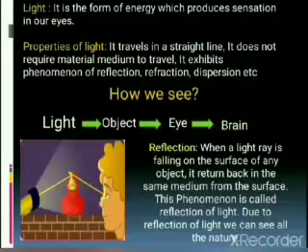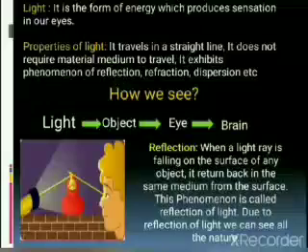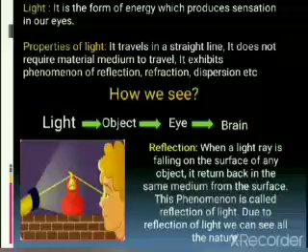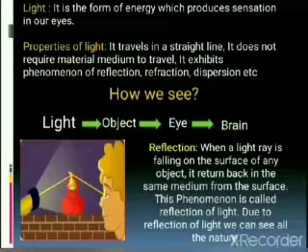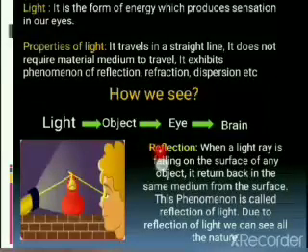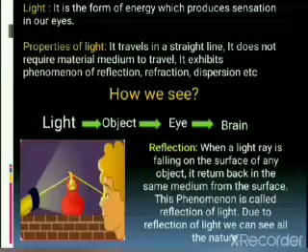So these 4 parameters are necessary components, you can say, to observe anything. Coming back to the first phenomenon, reflection. What exactly is reflection? Reflection means when a light ray falls on the surface of an object, it returns back in the same medium from the surface. So this is reflection. You might have observed yourself in your mirrors, wherein you observe your face, how an individual looks. This is the concept of reflection. The same thing is happening in this picture also. You are able to see because of reflection. How come? So let's see this.